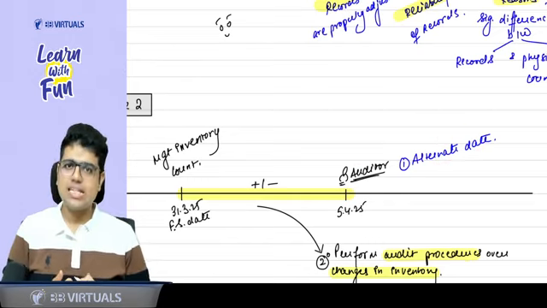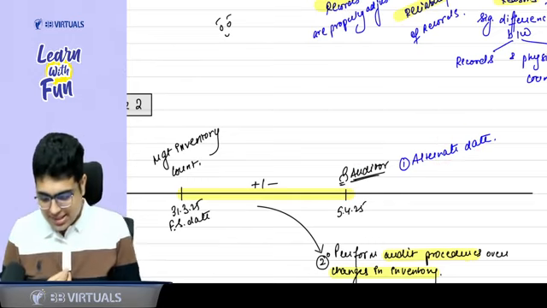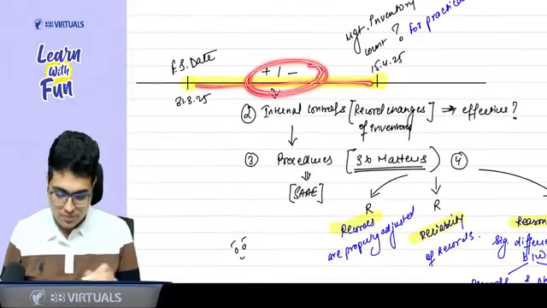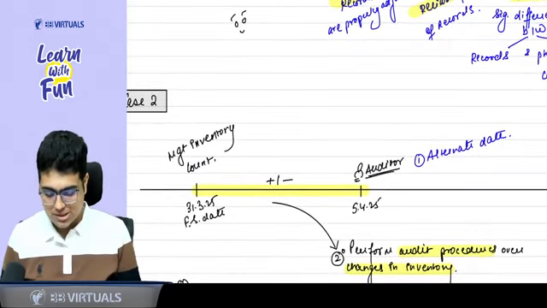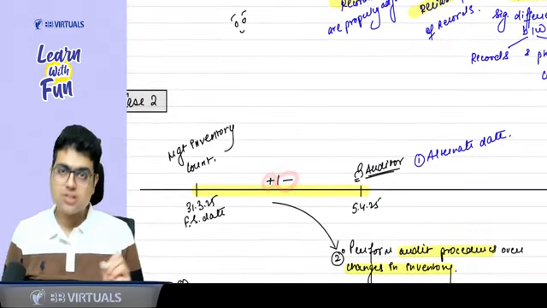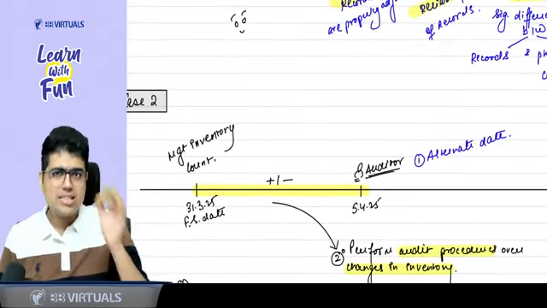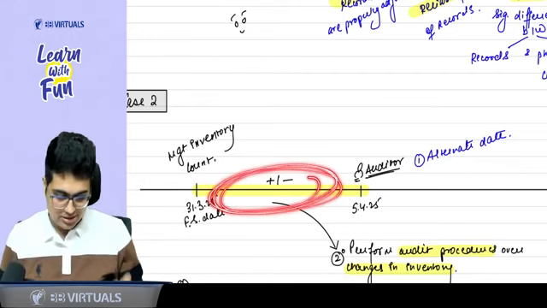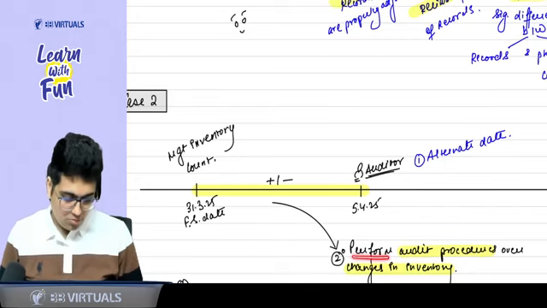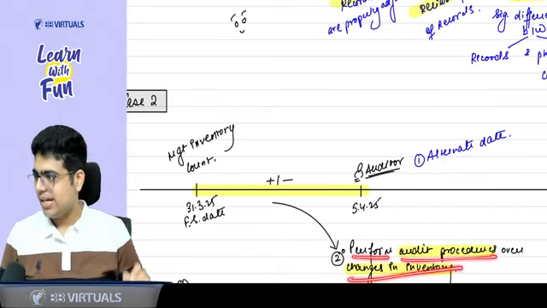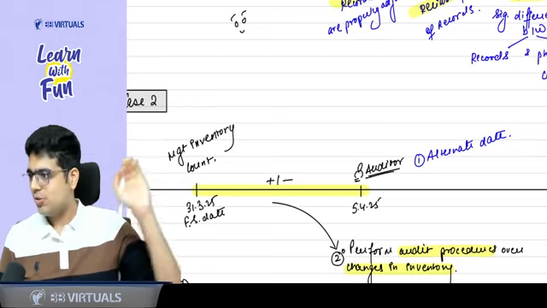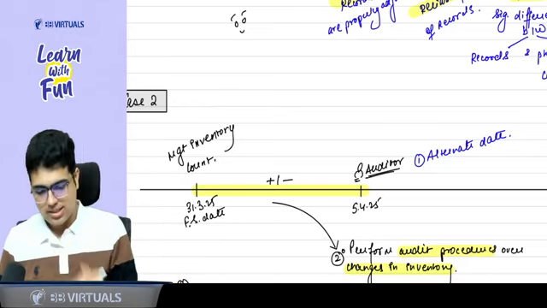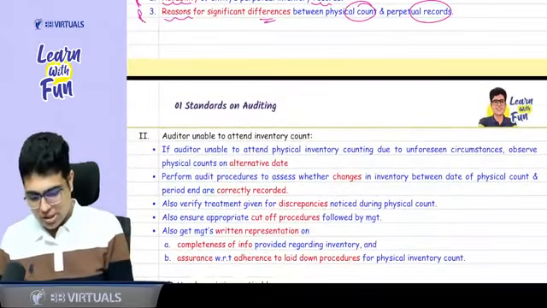Yes, sir. Second thing, since again there is a date gap, he wants to perform the procedure here. Again there is a date gap, so there must be some additions and subtractions from the inventory. So whatever changes have taken place in the inventory, he will perform the procedures over the changes. So this is what is written: perform audit procedures over the changes in inventory. From the exam point of view, these 2 points are relevant for case number 2. Clear? Clear, sir. So with this, your case number 2 is over.